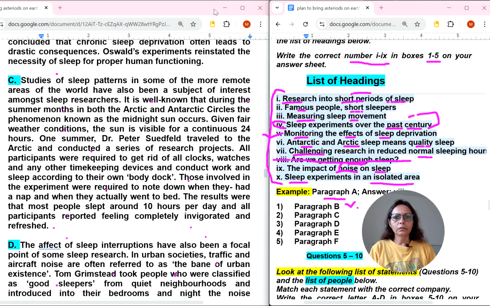Let's move to C number paragraph. Studies of sleep patterns. So how I am reading these passages very fast, I am ignoring many things, whatever is not necessary for this passage. Studies of sleep patterns in some of the more remote areas of the world have also been a subject of interest among sleep researchers. See this, remote area, isolated area. Studies of sleep patterns, meaning experiments, in some of the more remote areas of the world have also been a subject of interest among sleep researchers.